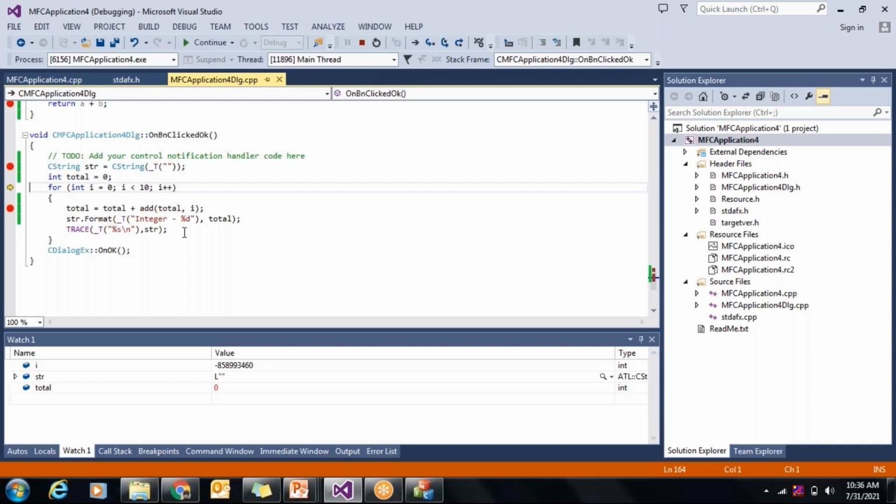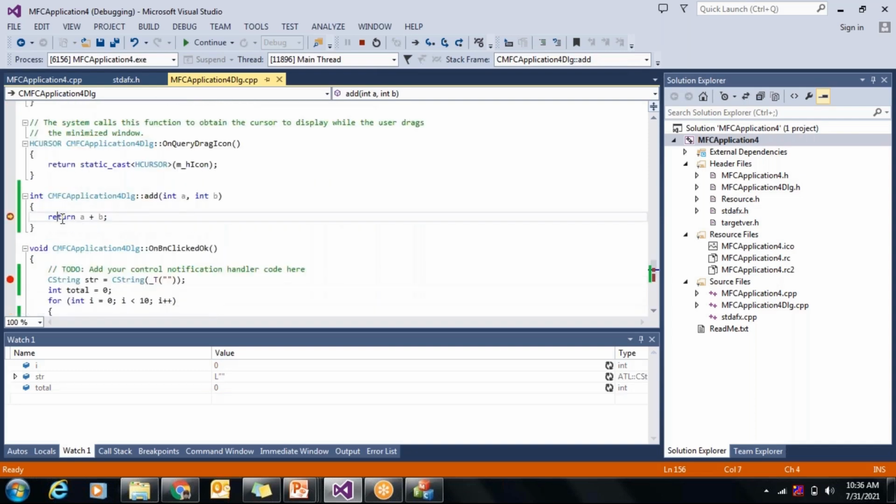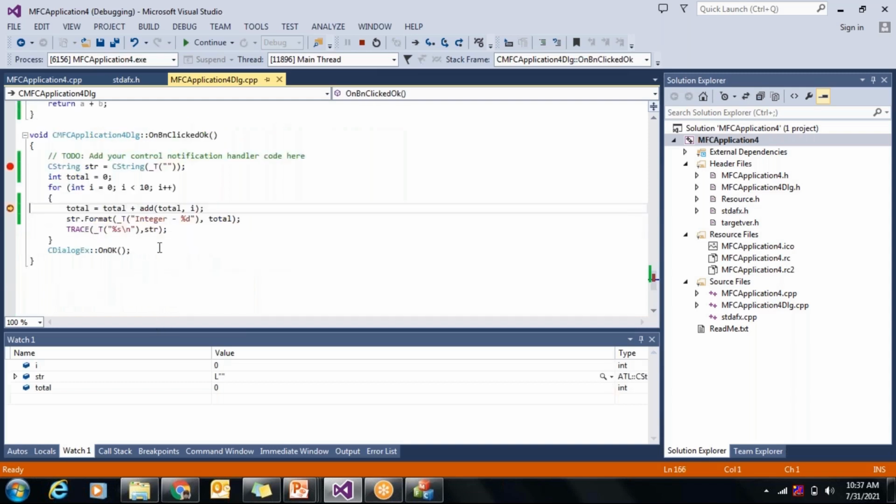Now let us loop through the variable loop. Okay. So total. So here also I put a breakpoint. Now I will remove this particular breakpoint. So F10, I'm going to do.